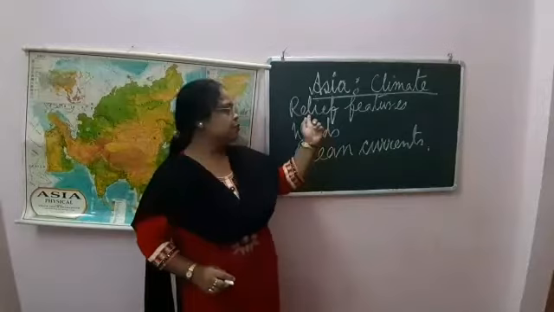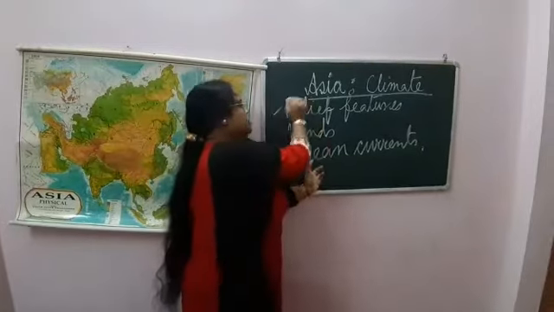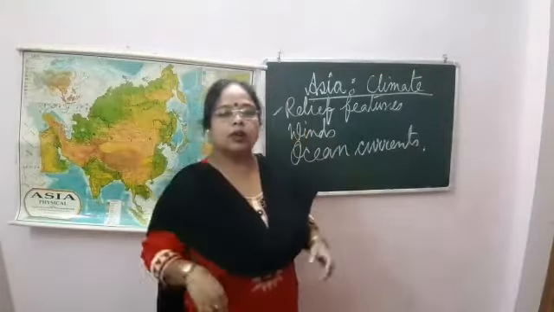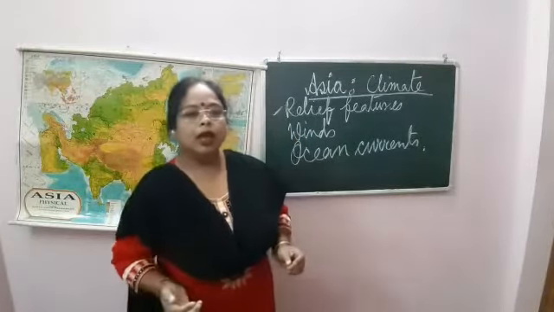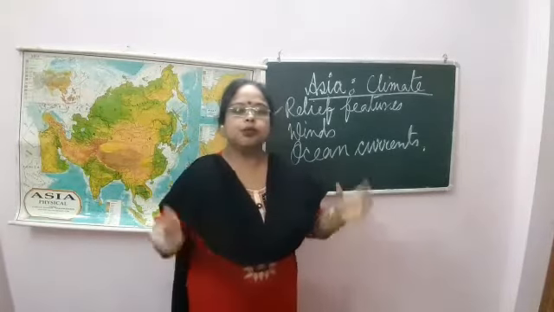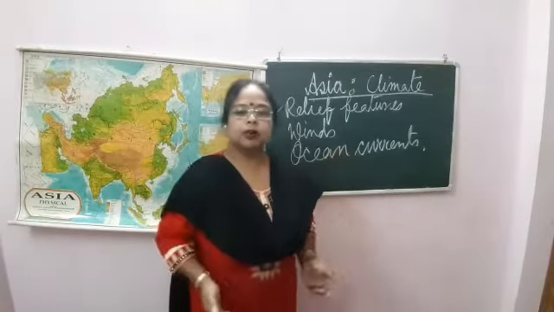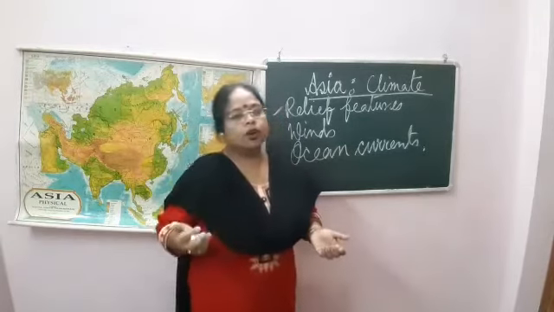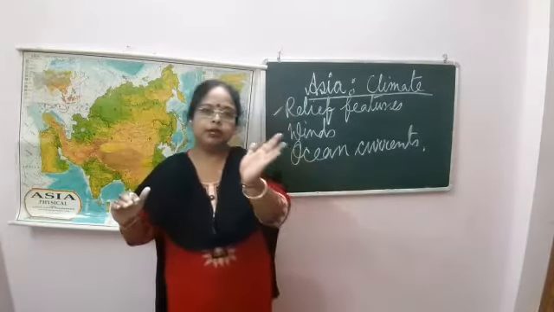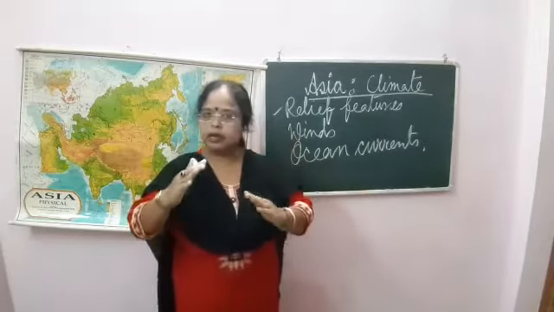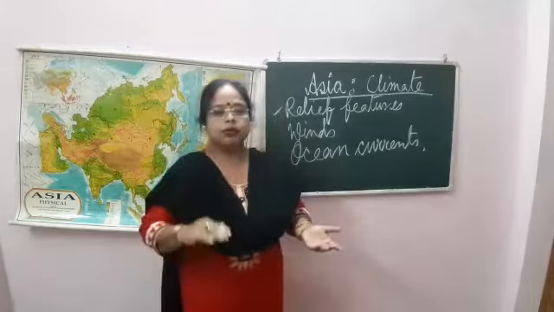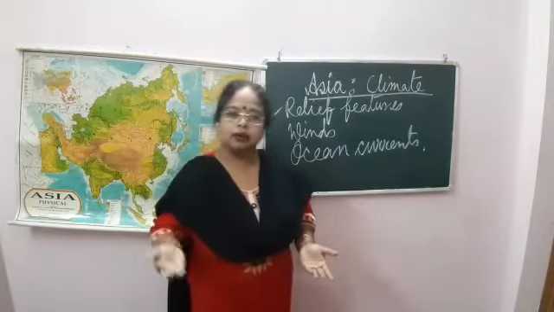Relief features. The next point is relief features. The relief features of Asia also affect the climate, and the mountain ranges of Central Asia and the Himalayas force the monsoon winds to shed their moisture. You already know that wherever mountains are there, if the wind is passing, they act as a barrier. One side is the windward side, which gets rainfall, and the opposite side is the leeward side.